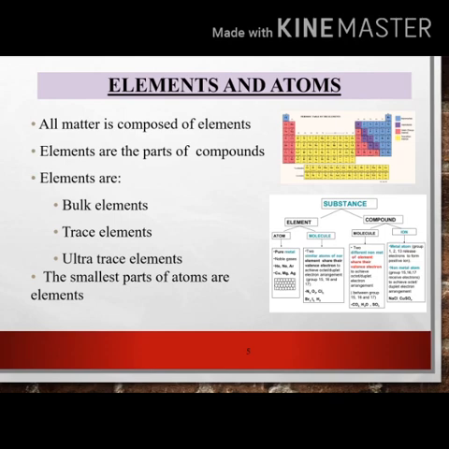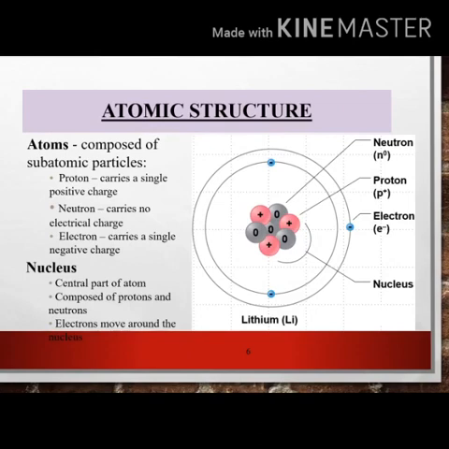First, all matter is composed of elements. Elements are the parts of compounds. Elements are of three types: bulk element, trace element, ultra trace element. We have already discussed this in the previous slide. Fourth, the smallest part of an element is the atom. This slide shows the atomic structure.